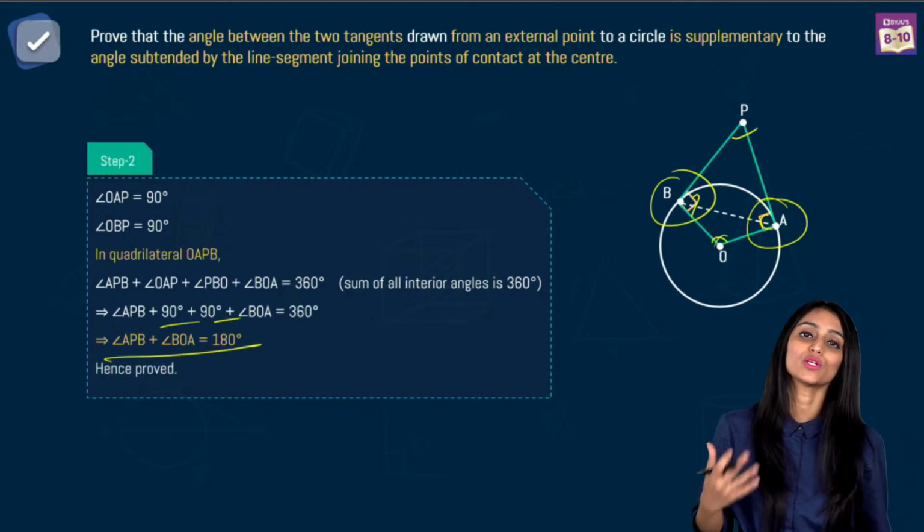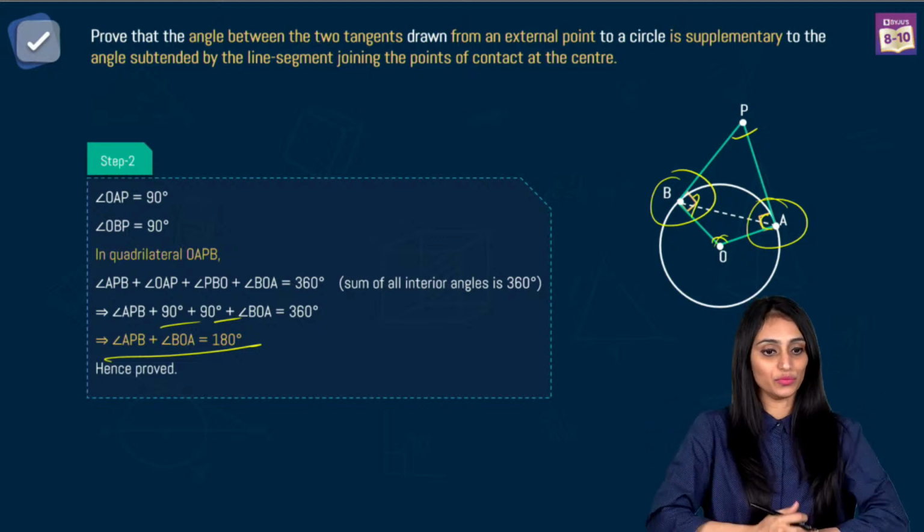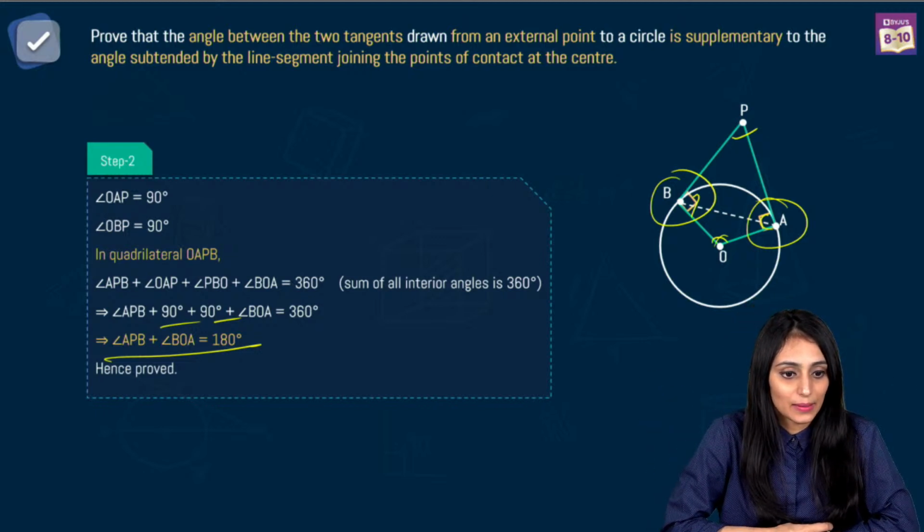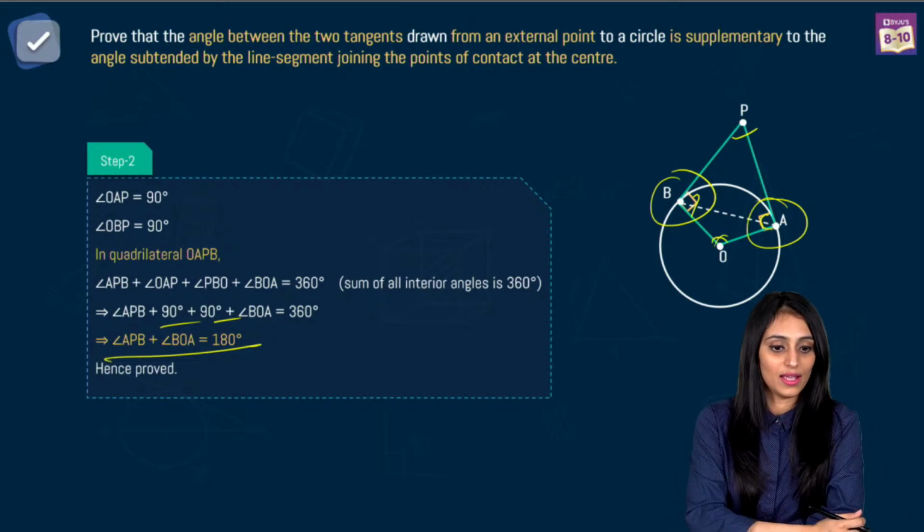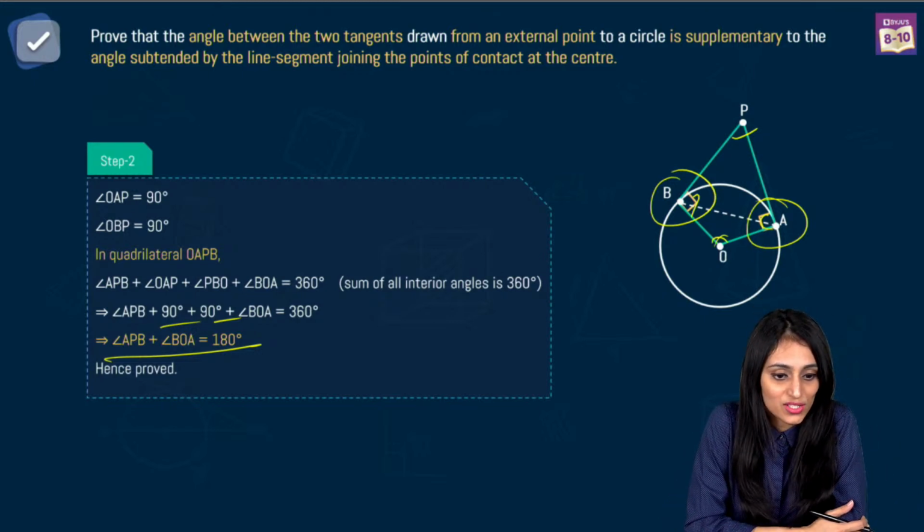And this is what we were supposed to prove here. Hence proved. Right? Yes, proved. Right. That's okay.